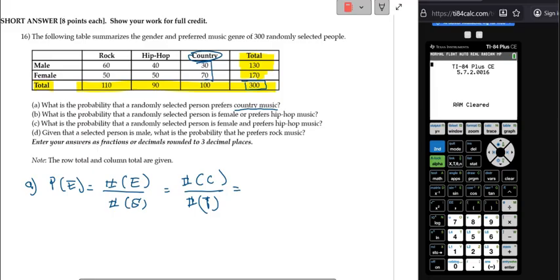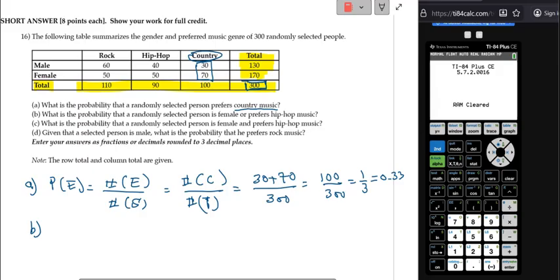In country music, they are 30 plus 70, that's going to be 100, and you divide by the overall total, which is 300, right? So this is going to be 100 divided by 300, which is 1 over 3 as a fraction, or 0.33 as a decimal. All right, let's go to B.